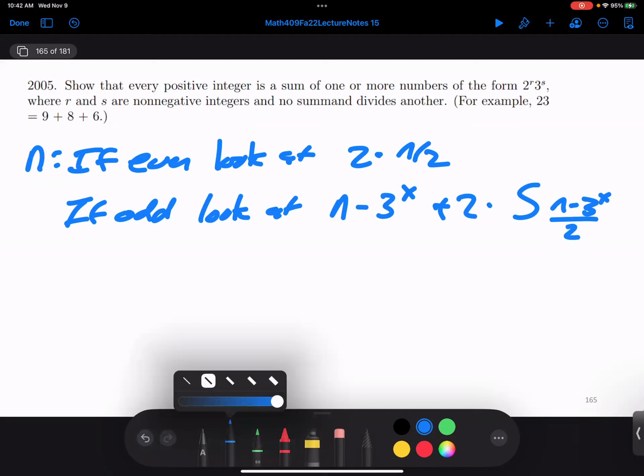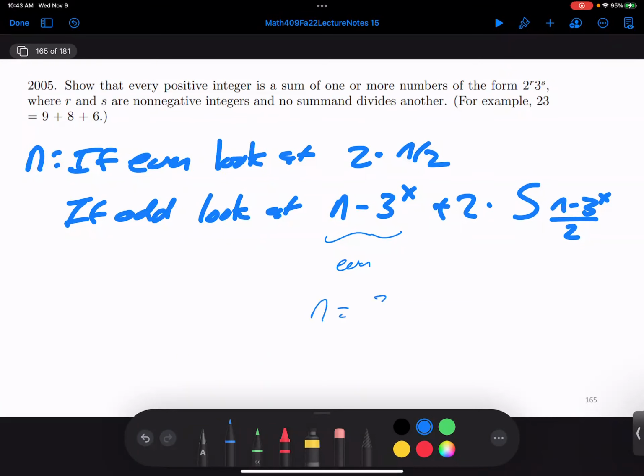And notice that this is even. And so we can now write n as 3 to the x plus 2 times some decomposition of (n minus 3 to the x) over 2. And clearly, we're not going to have any number divide any other number. So this proves the problem.